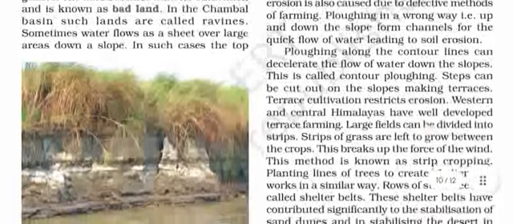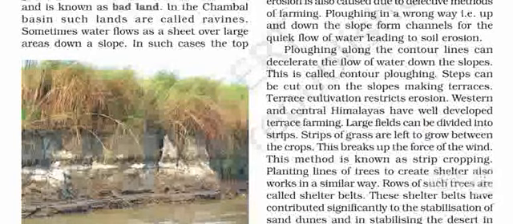leading to soil erosion. Ploughing along the contour lines can decelerate the flow of water down the slopes. This is called contour ploughing. Steps can be cut out on the slopes, making terraces. Terrace cultivation restricts erosion. Western and central Himalayas have well developed terrace farming. Large fields can be divided into strips.